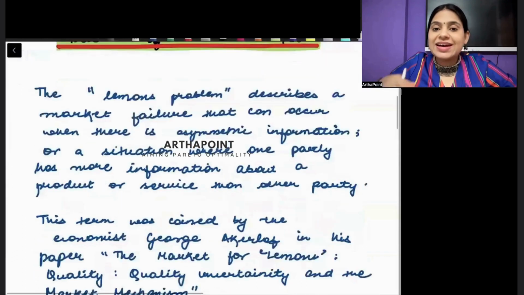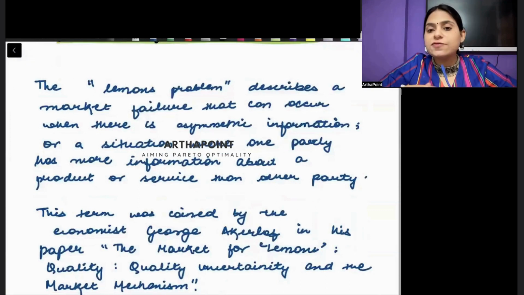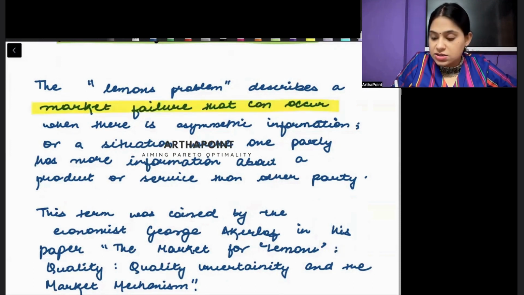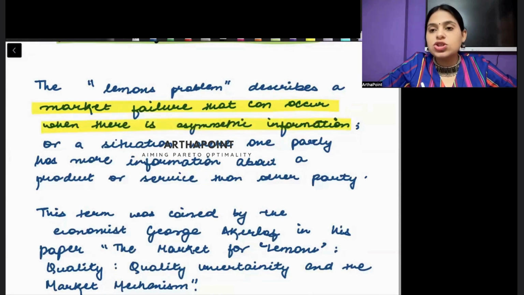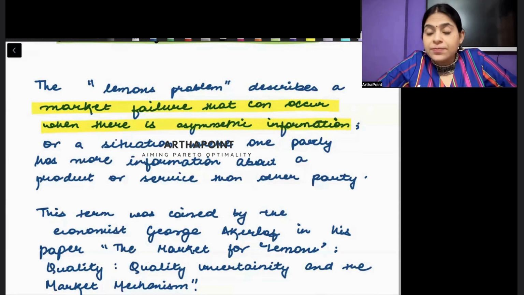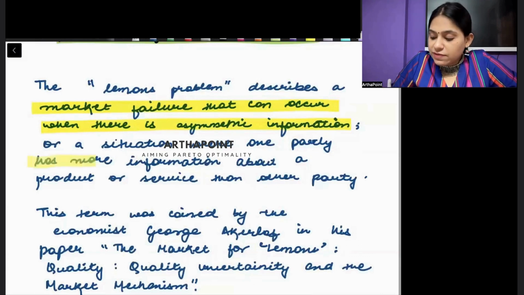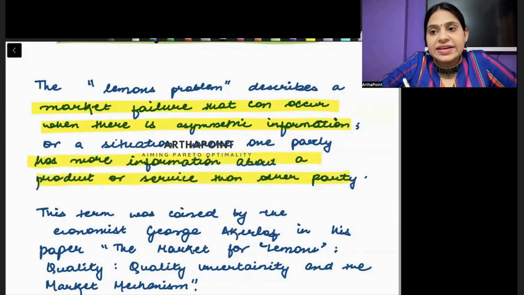तो बेटा the lemon, अब हमें लिखना कैसे है इसके आंसर को, ये हम देखते हैं. So in the first paragraph, I have tried to explain कि lemons market होती क्या है. So read it through. The lemons market describes a market failure that occurs when there is asymmetric information. तो जब भी asymmetry of information होगी, information completely available नहीं होगी आपकी, और जैसे for example in case of car market, you have less information, but जो car sell कर रहा है, that person will have more information. So whenever there is asymmetric information or a situation where one party has more information than other, that is what results in lemons problem.